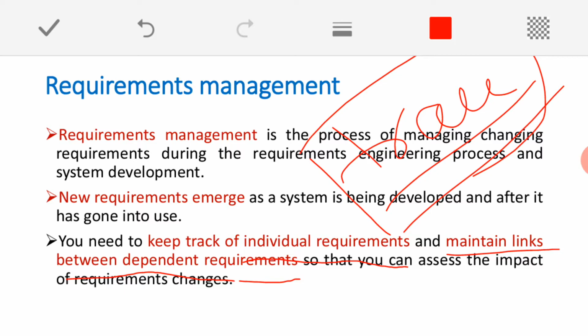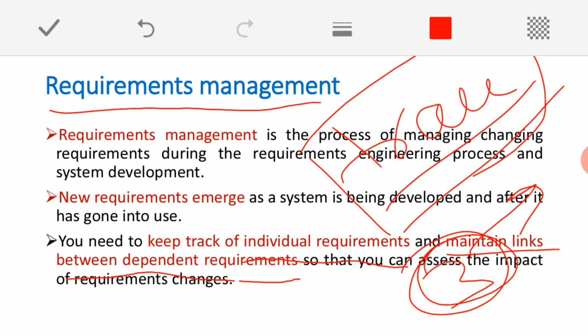Otherwise, if today I want to change one requirement, and that requirement is dependent on 3 more requirements, then automatically it will affect those 3 other requirements also. So that impact we need to analyze and study, and for that we need effective requirements management. Another important thing is that most of the requirements we define are volatile. Volatile means they are dynamic, they will frequently change.